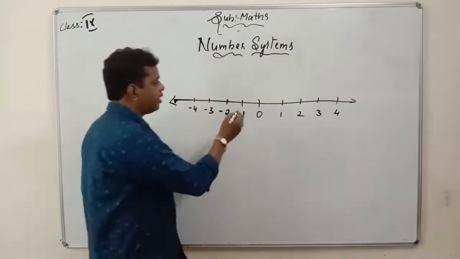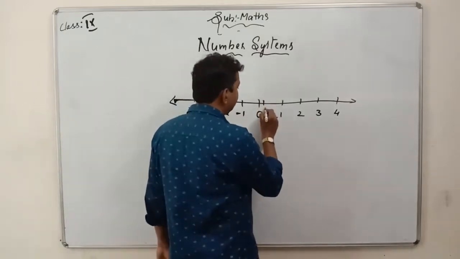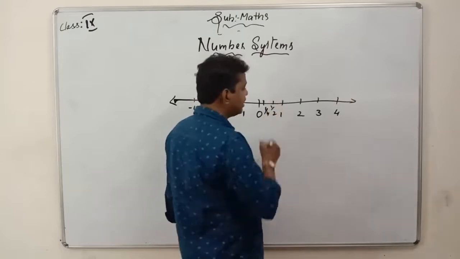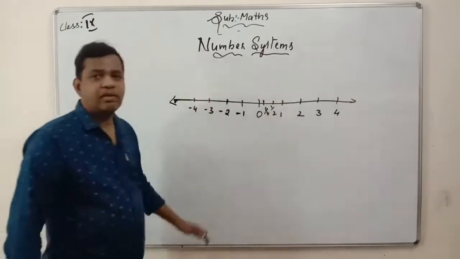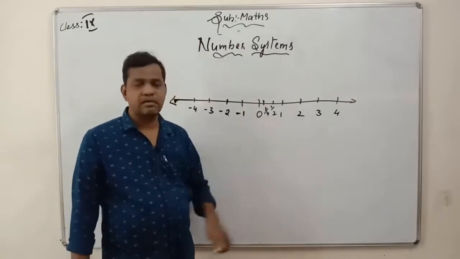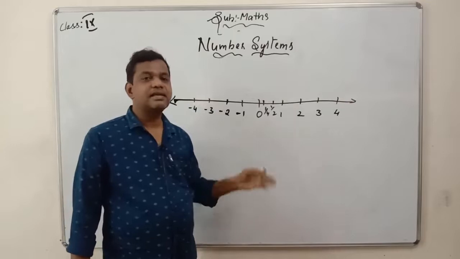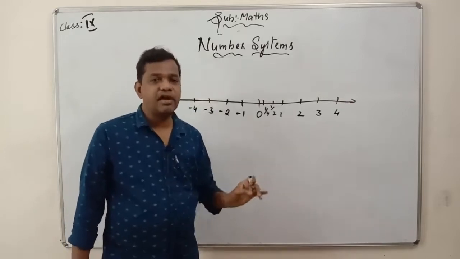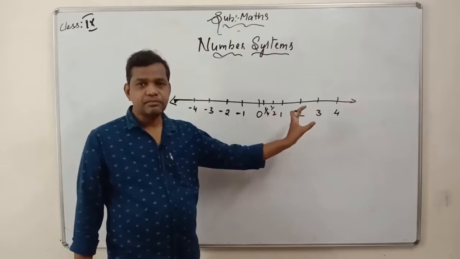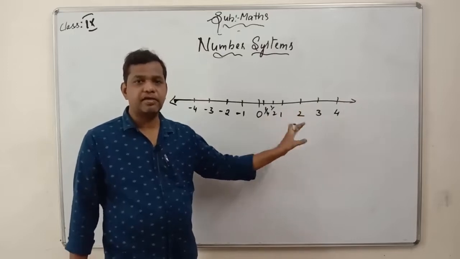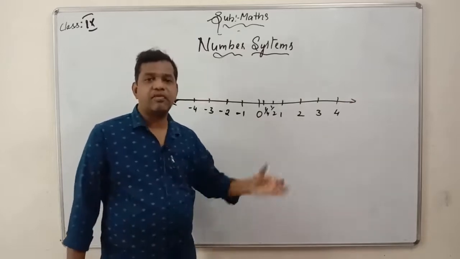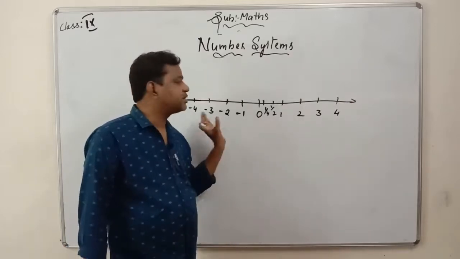So in the middle you may have numbers like 1 by 4, or you may have 1 by 2 also. Then after that you will get 1. 1 by 4 in the sense fourth part, 1 by 2 is the half, and now it is 1. So this is the scale which we have. Every number depends upon the number scale only. Getting the point? Everything depends upon the number scale only.